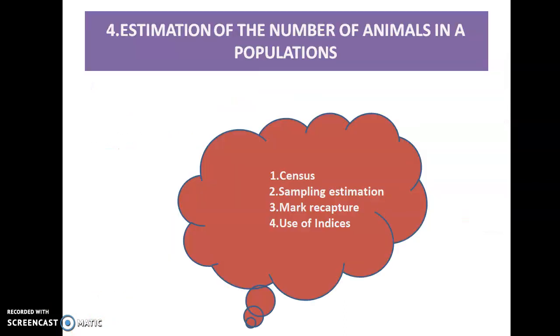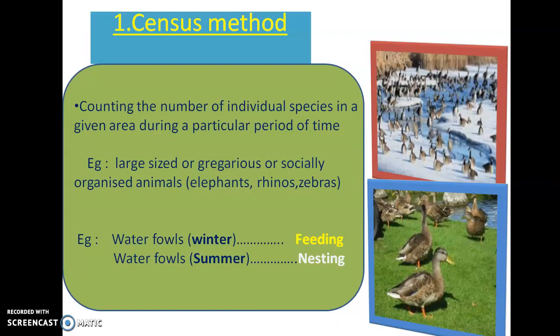Then what is meant by estimation of number of animals? How can we determine the number of animals in a particular population? There are 4 different methods employed. What are they? Census method, sampling estimation, mark-recapture method, and use of indices. By analyzing any one of these methods, we can determine the estimation of a population. So let's know what they are.